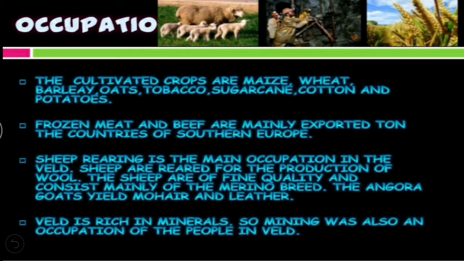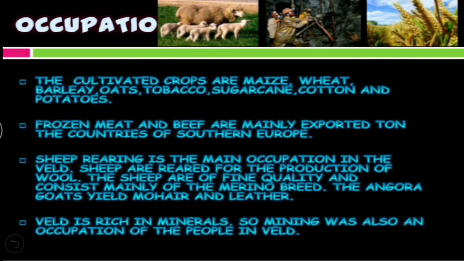The cultivated crops are maize, wheat, barley, oats, tobacco, sugarcane, cotton and potatoes. Children, frozen meat and beef are mainly exported to the countries of southern Europe.